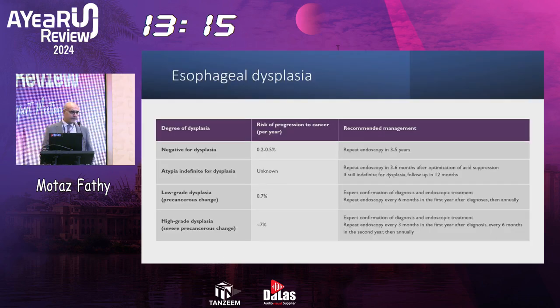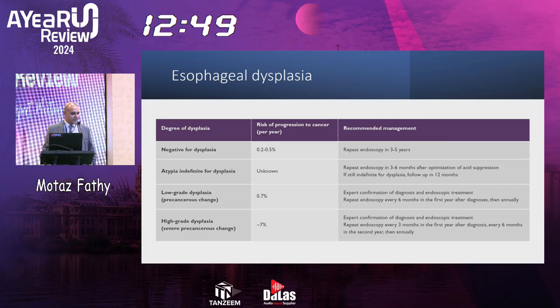So we'll go first to the esophagus. Of course, I'm not going to talk about Barrett's. I know it has been covered thoroughly by different colleagues. We'll just talk about dysplasia and what we should do if we find dysplasia. So if we do endoscopy and find Barrett's and we take biopsy, if there is no dysplasia, the chance of developing cancer is very low.